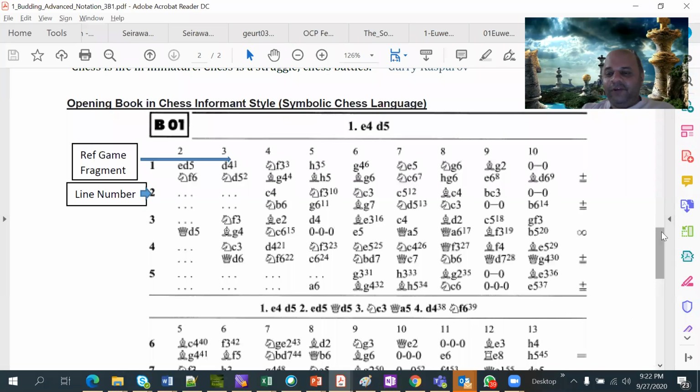Okay. Have you understood this chess notation and how to read this? Have you understood, or are there questions?